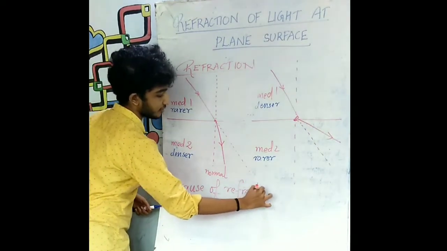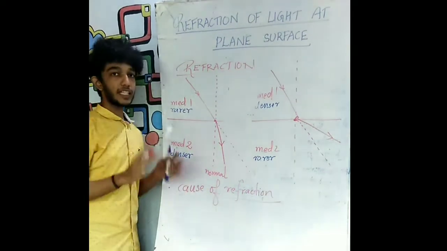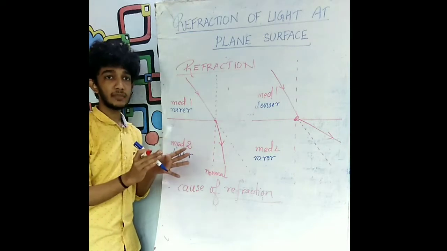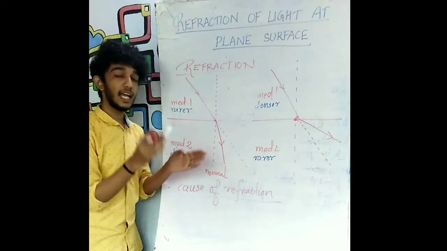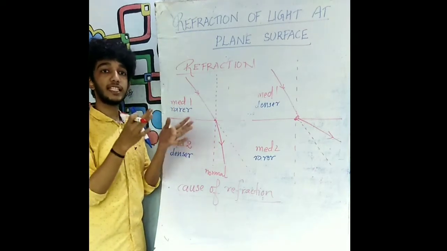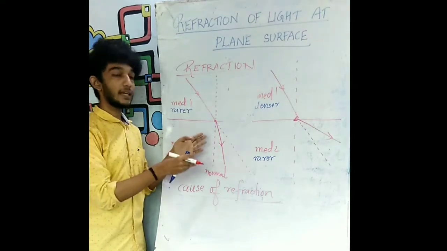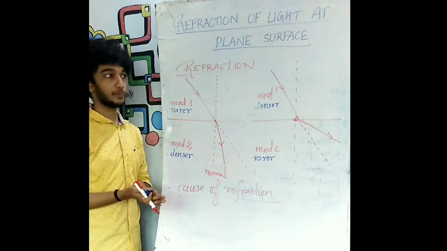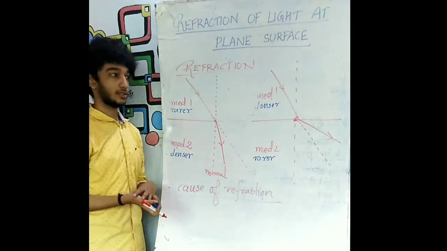What is causing refraction is that the speed of light will be different in different media. In a denser medium, the speed of light will be less, and in a rarer medium, the speed of light will be more. We can observe the light ray bending towards the normal and the light ray bending away from the normal. So these are the two illustrations.